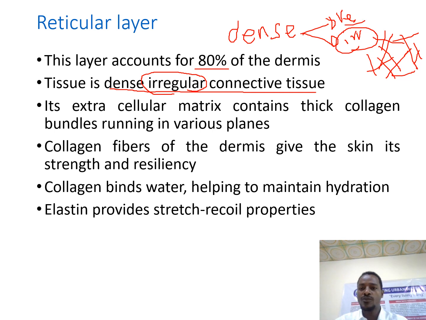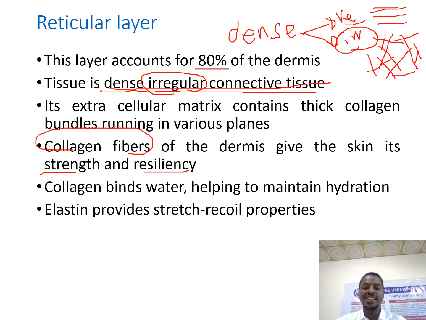And when we say regular, they are regularly arranged. So the type of connective tissue that we have in the reticular layer is dense irregular connective tissue. The collagen fiber in this layer is important for strength and resilience of the skin. The skin is soft, but it is strong.